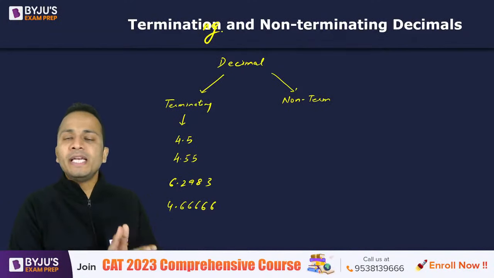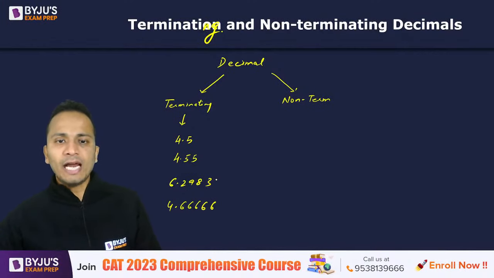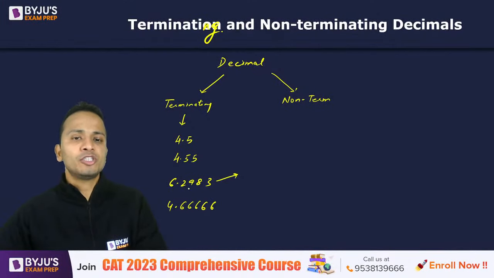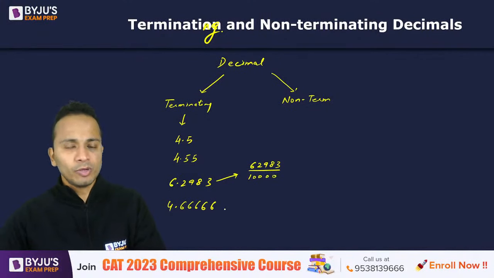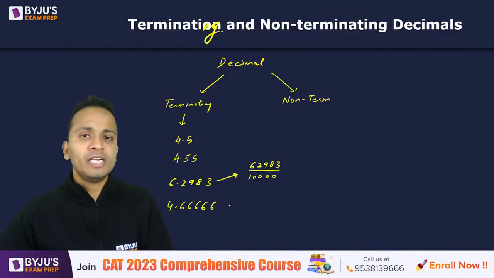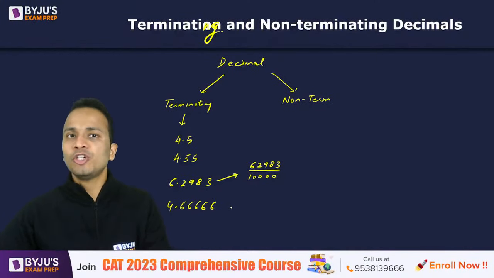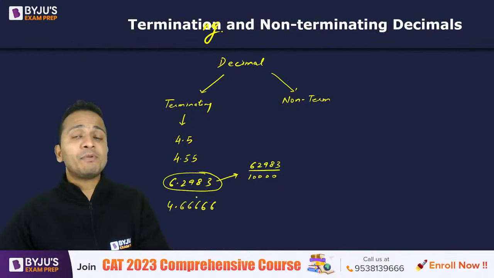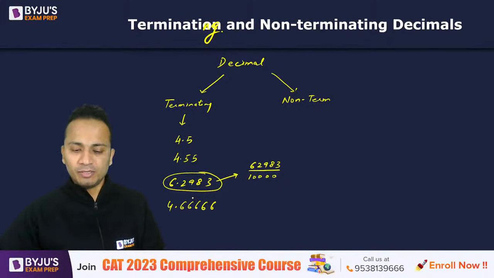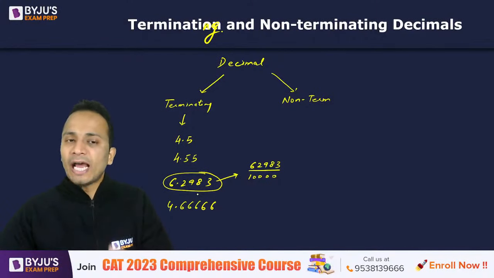Now, every terminating decimal can be easily converted into the form of P by Q. If I look at 6.2983, I can write it as 62983 divided by 10000. This is the P by Q form where P and Q are integers and Q is not equal to 0. So this qualifies the definition of rational numbers. So I can say that this type of decimal will be a rational number.